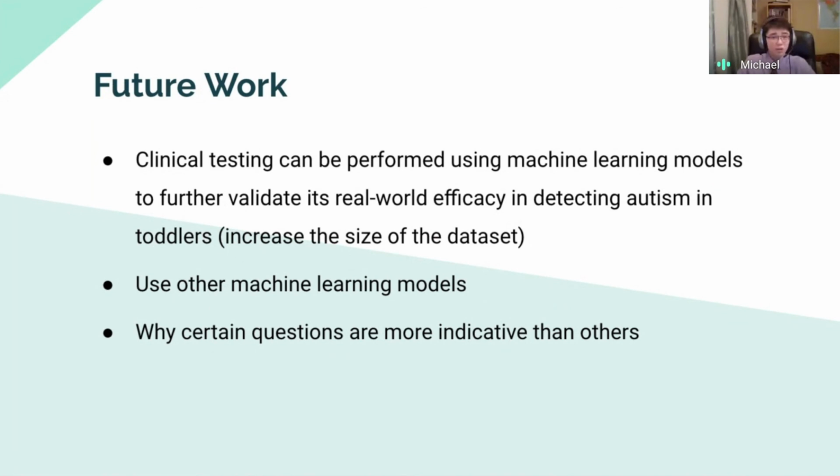Some future work which could be done is that clinical testing can be performed using machine learning models to further validate their real-world efficacy in determining autism in toddlers. In this way, we'd be increasing the size of the data set and using other machine learning models and figuring out why certain questions are more indicative of autism in toddlers than others are.